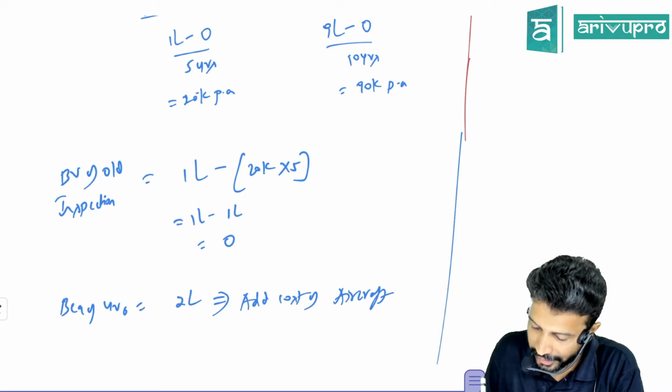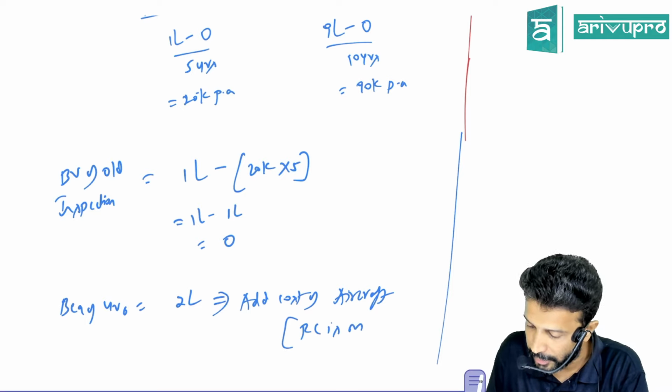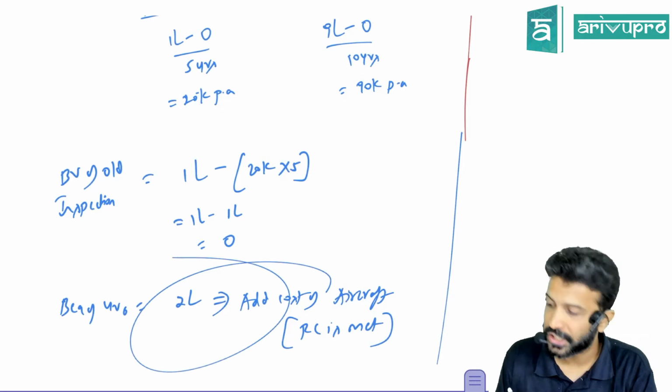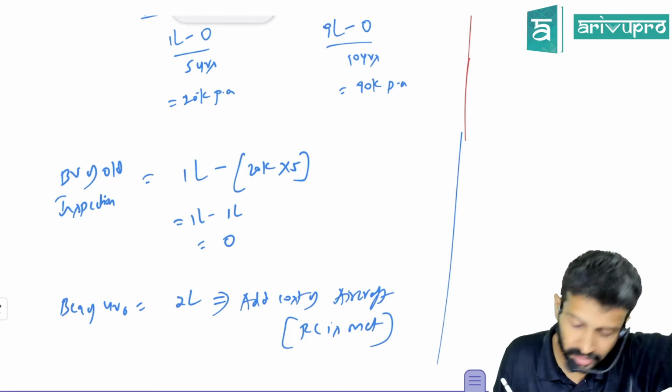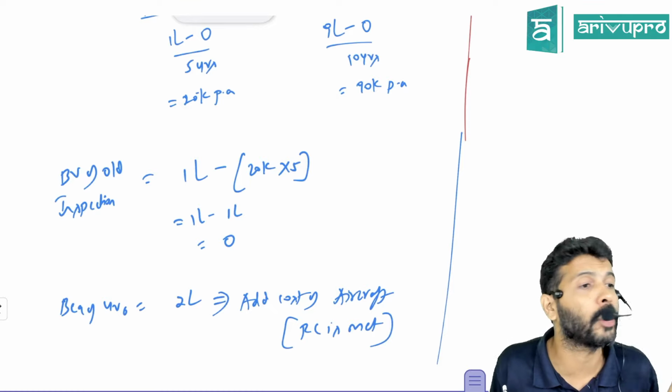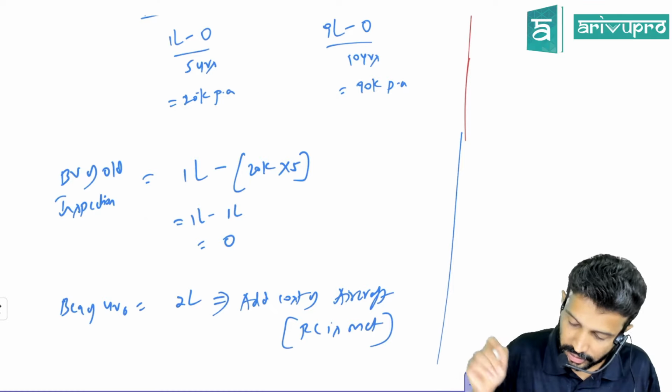So basically, what am I indirectly saying is, for all this, the recognition criteria will be met. So the new inspection charges value you add, and the book value of the old inspection charges, if at all it is remaining, what you will do? De-recognize. That is what I've written over here.